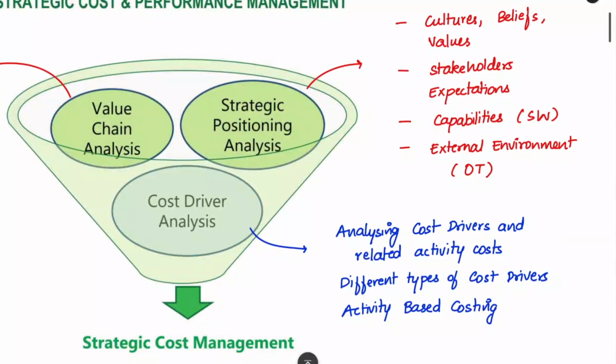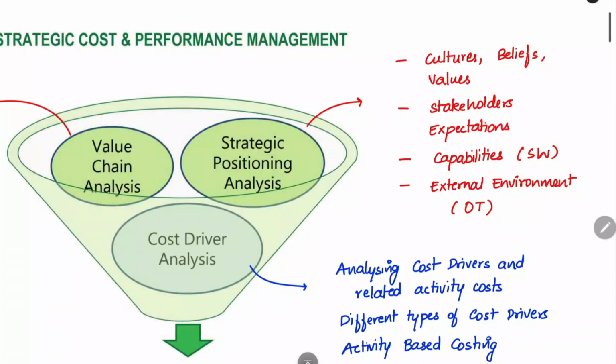Next is strategic positioning analysis. This also we saw. We saw four main things in it. One is the culture, belief, and values. This is based on the vision and mission of the company. It is also based on the culture of the company. What is the culture? We saw that the underlying principles and philosophy of the management of the entire company will be the culture. Then we saw the stakeholder expectation.